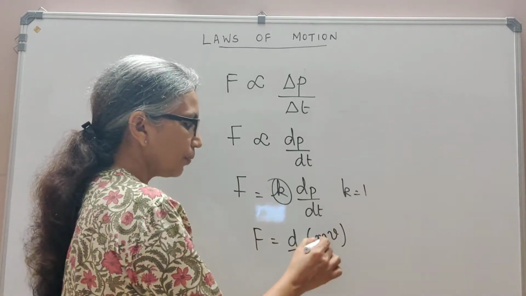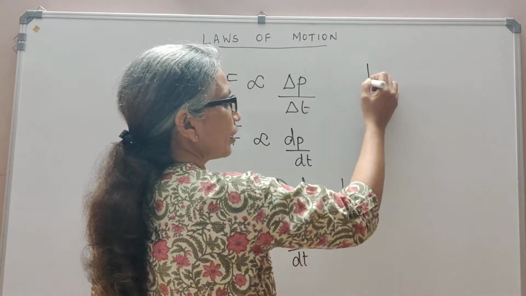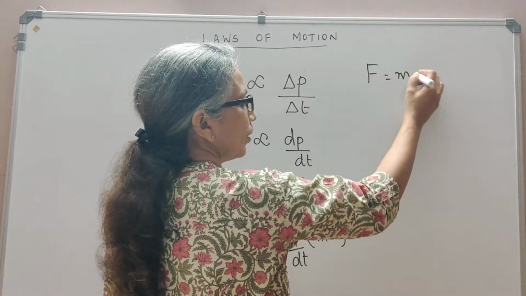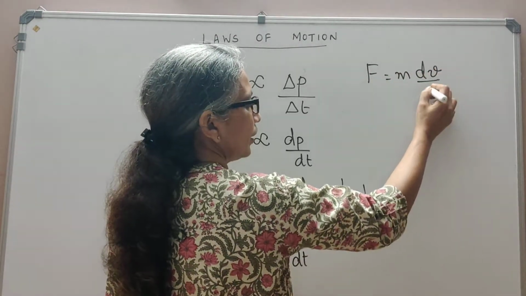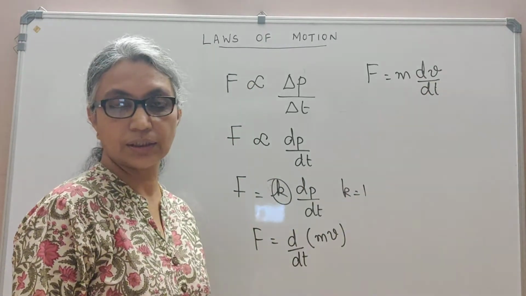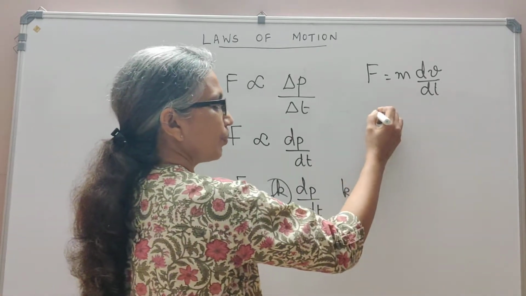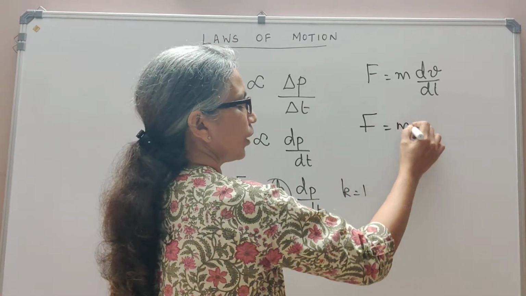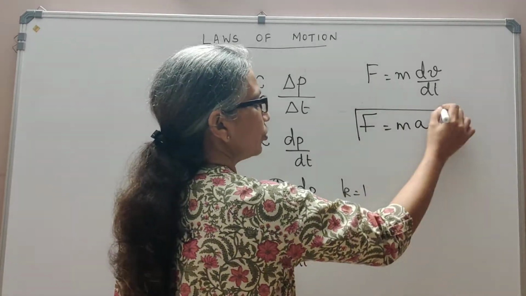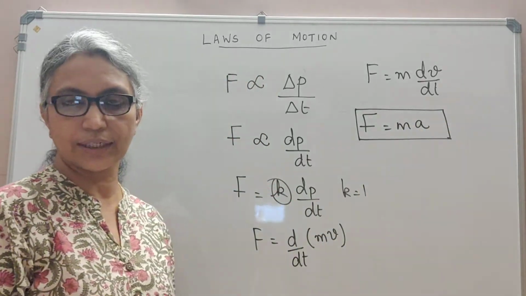Now here, for cases where we take mass to be a constant, I may write F is equal to mass into dv by dt. Mass I took outside, dv by dt. Rate of change of velocity we know is acceleration. So we may write F is equal to ma, which is a consequence of Newton's second law.